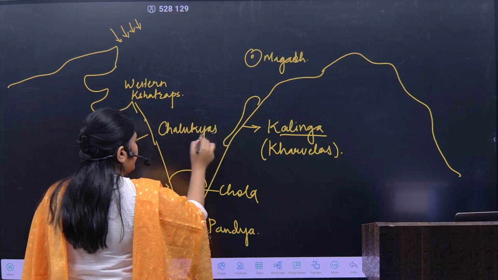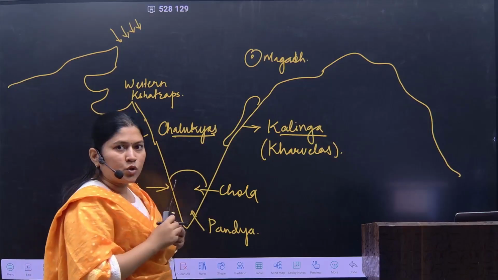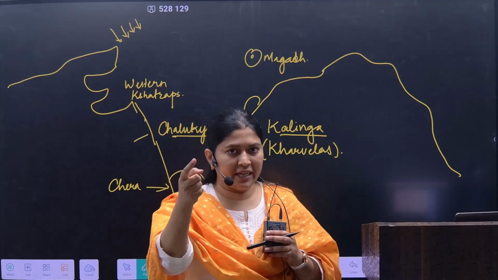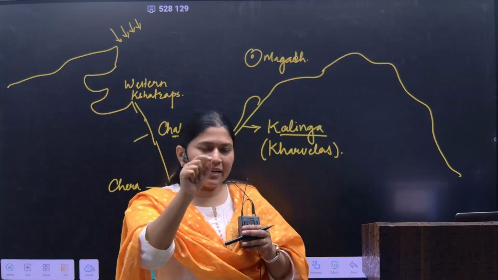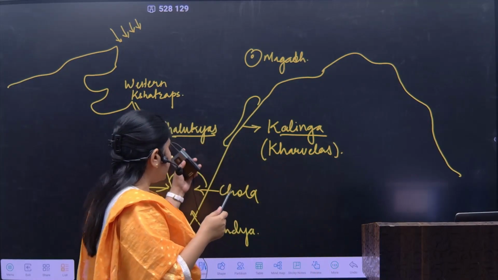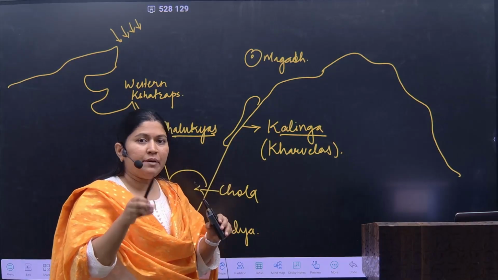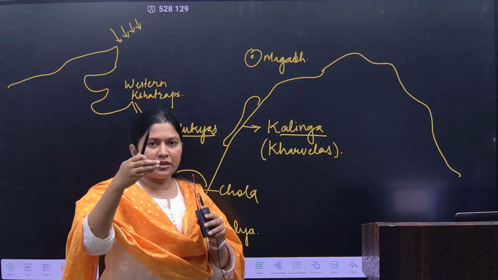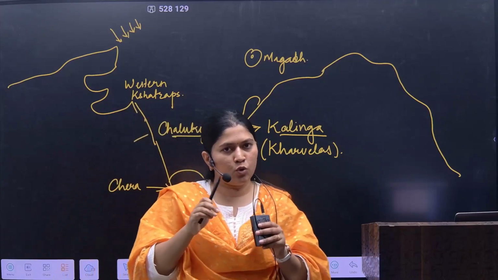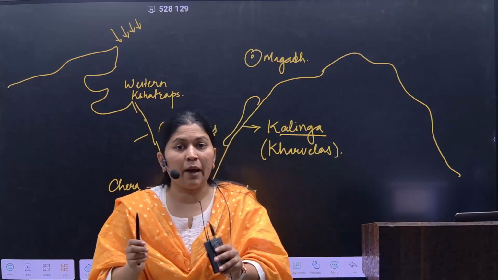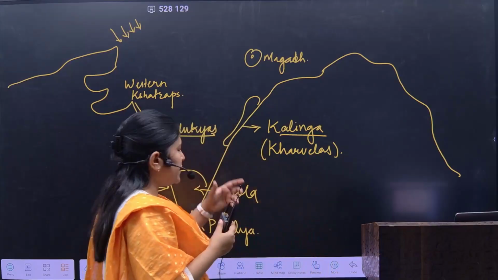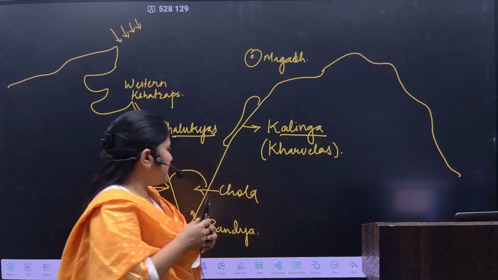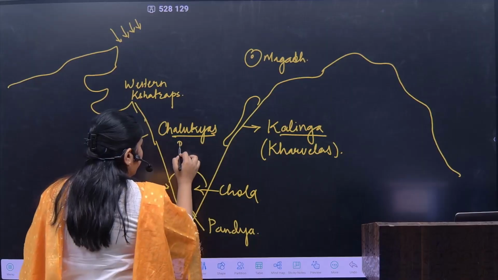So in the Deccan, we saw that Satavahanas were majorly from the Paithan region in Maharashtra, right? But when we talk about the Chalukyas, they were not majorly in Maharashtra, but they were in the Karnataka region. Of course, they had continued their supremacy in the Maharashtrian region also, no doubt in that. But the capital city of Satavahanas was Paithan, while during the Chalukyas the capital city became Badami.